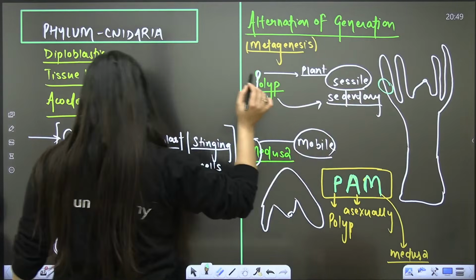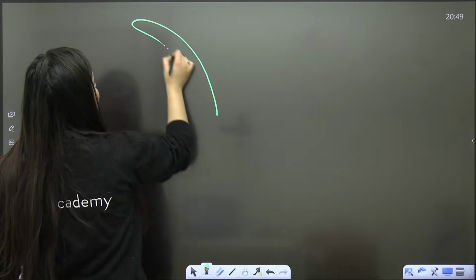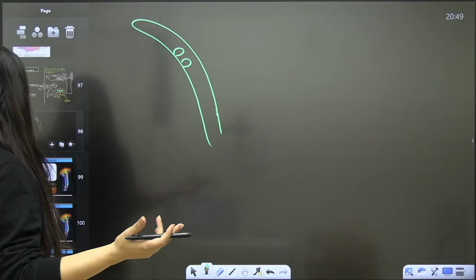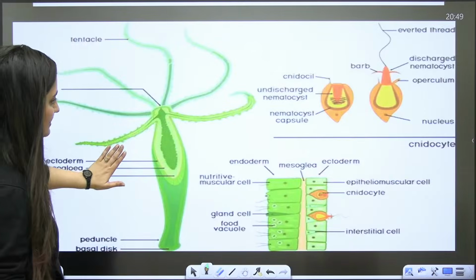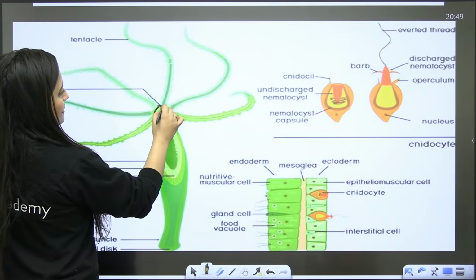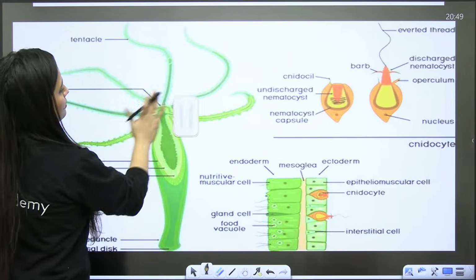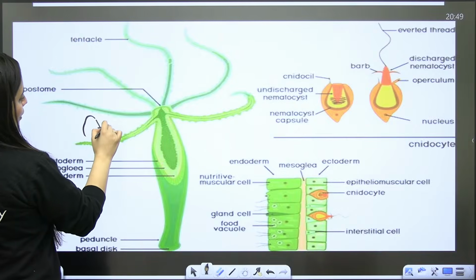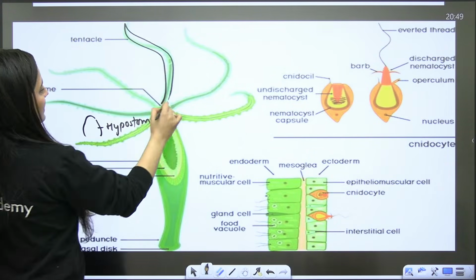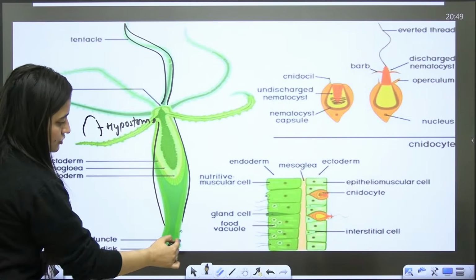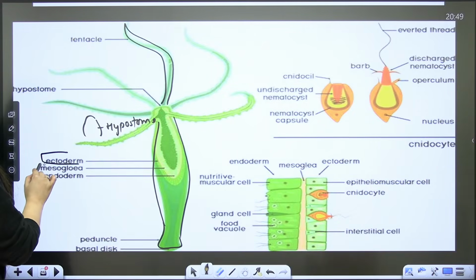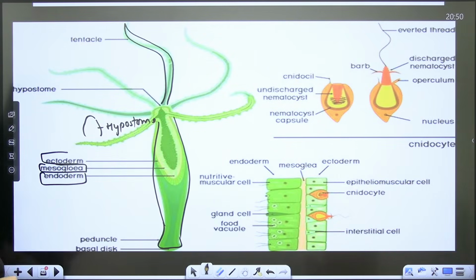Now when you talk about these tentacles, obviously layers are there. Say we talk about the epidermis and all. Look at this diagram here. This is the mouth part. Below the mouth, hypostome. These are the tentacles here. This is the body, so here also there will be an inner cavity, plus layers. Outer ectoderm, and here you will have mesoglea and endoderm in between.